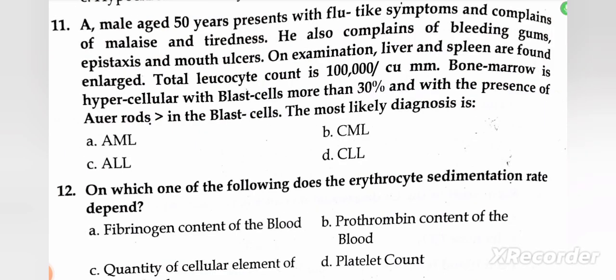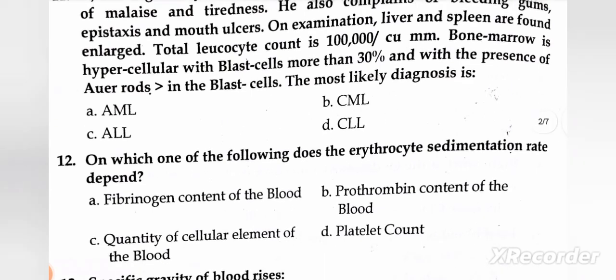Next question: a male aged 50 years presents with flu-like symptoms and complains of malaise and tiredness. He also complained of bleeding gums, epistaxis and mouth ulcer. On examination, liver and spleen are found enlarged. Total leukocyte count is 1 lakh per cubic mm. Bone marrow is hypercellular with blast cells more than 30% and with the presence of Auer rods in the blast cells. The most likely diagnosis is: AML, CML, ALL, CLL. So the right one is A,